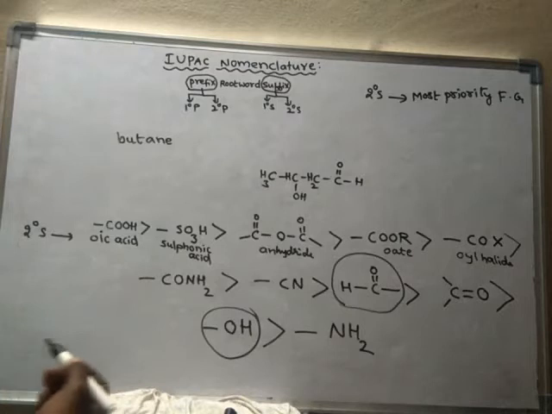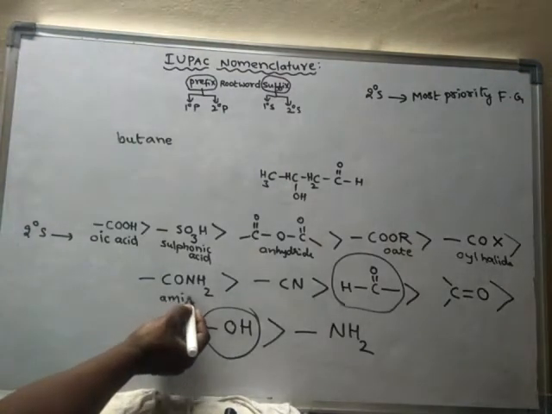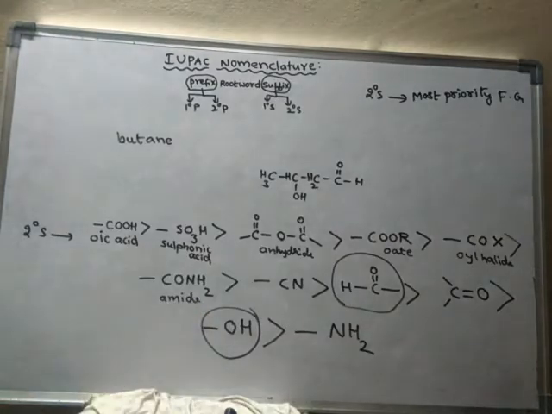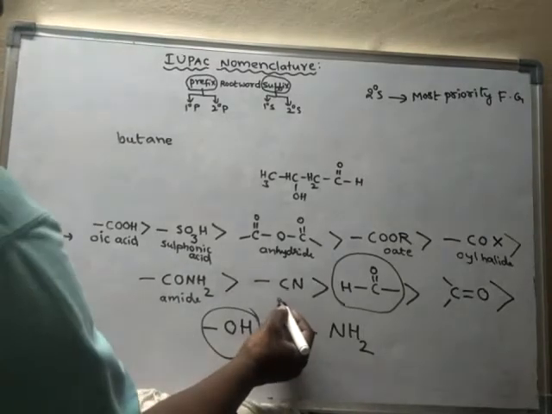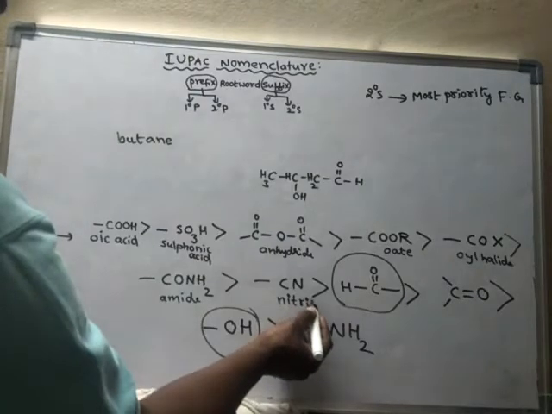For amide, the secondary suffix is simply amide. For cyanide, the secondary suffix is nitrile.